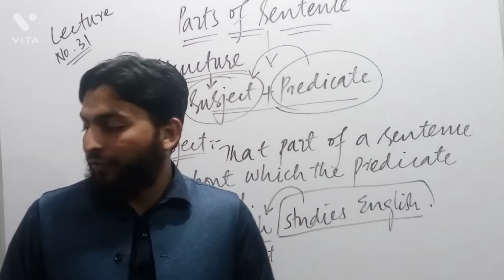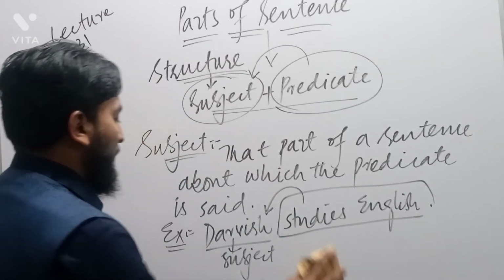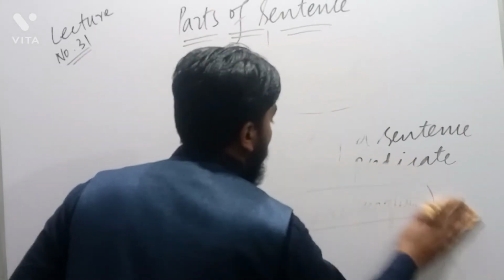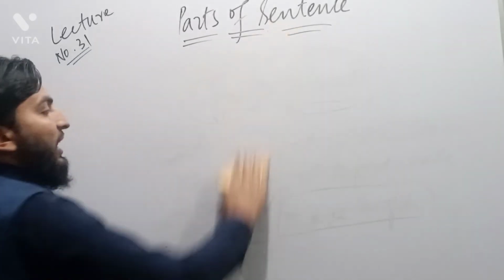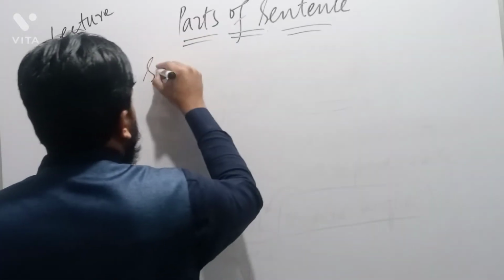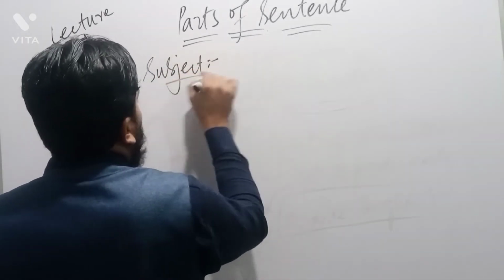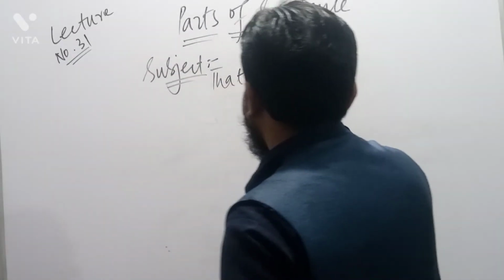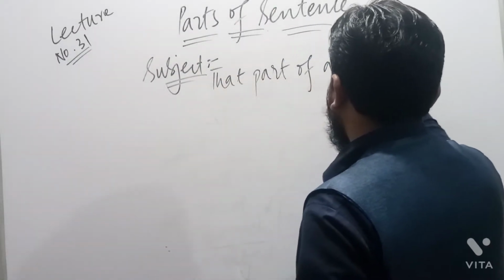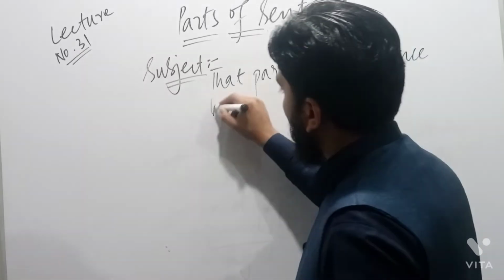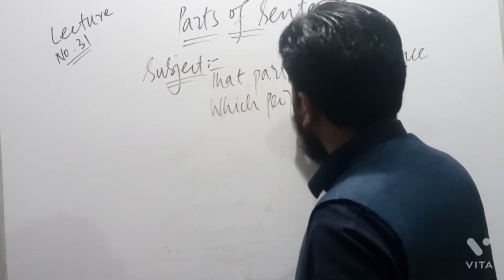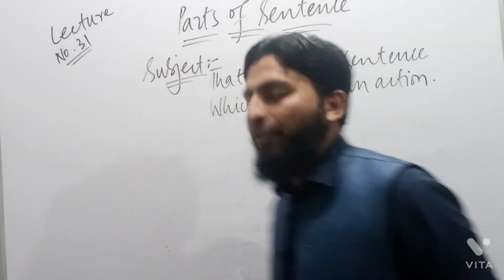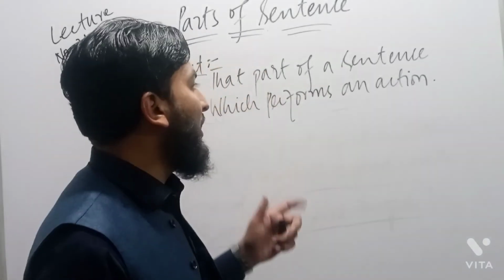So what is the second definition of a subject? That is very simple with us. Subject is that part of a sentence which performs an action. It means that the doer of an action or the performer of an action is called subject.